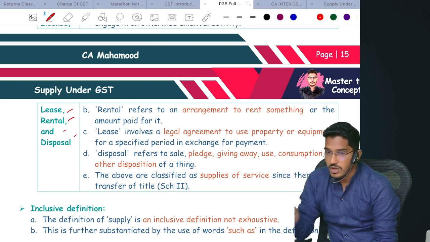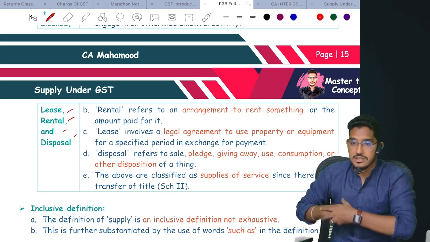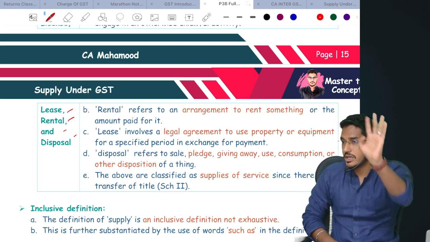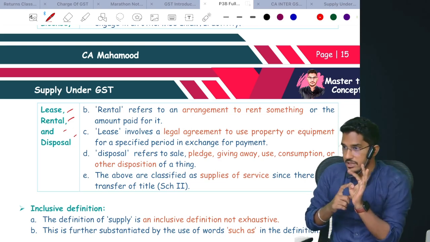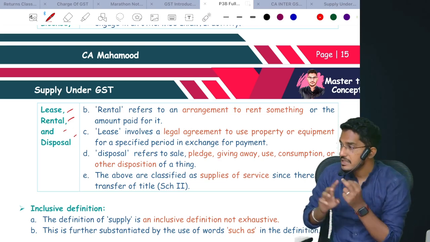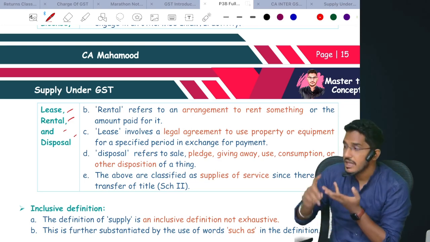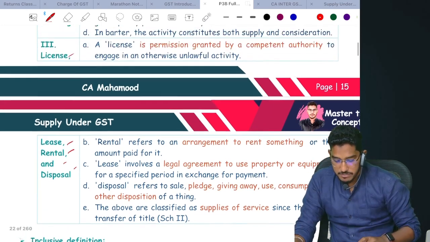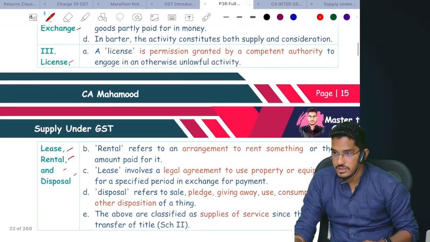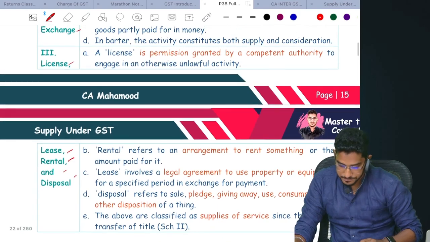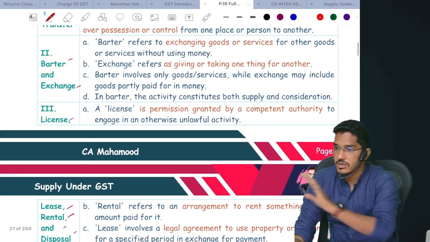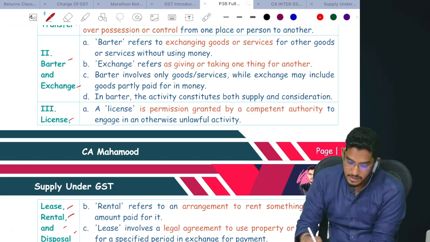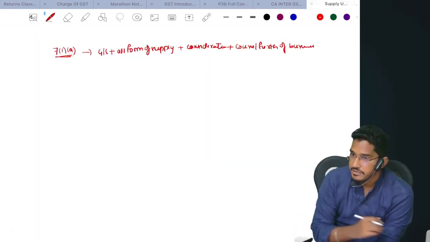Understood? So in order to qualify as supply under section 7 clause A, how many conditions are required to be fulfilled? Four conditions. What are they? Repeat everyone. Goods must be there, services must be there, or both must be there. Some form of supply should have taken place. There should be consideration, and it should be in the course or furtherance of business. Understood? Clear and comfortable, everybody? This is what section 7 subsection 1 clause A says. This is one activity which will qualify as supply.